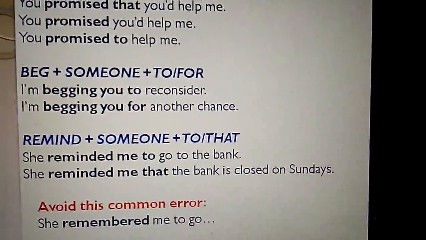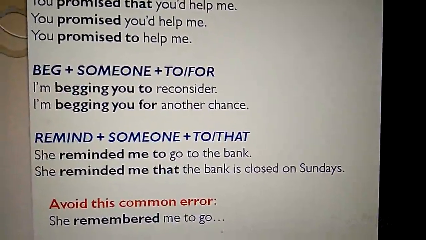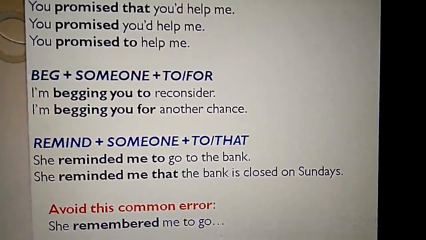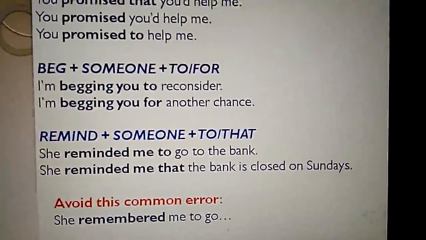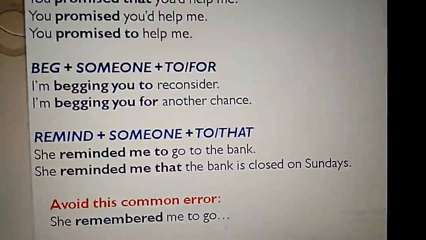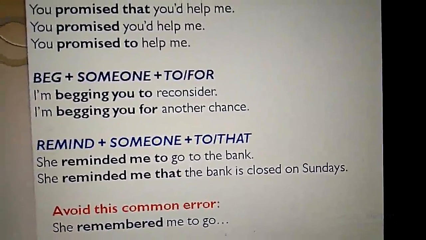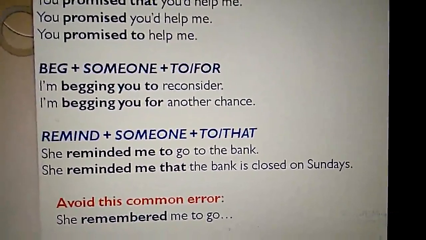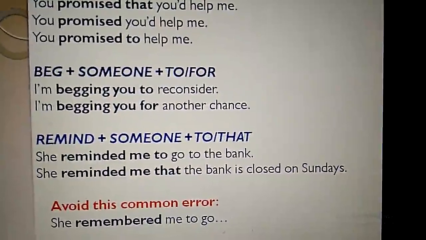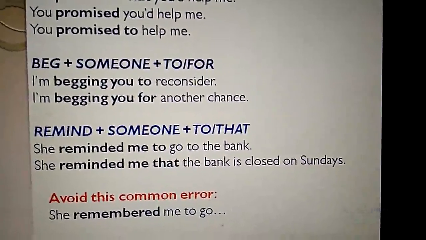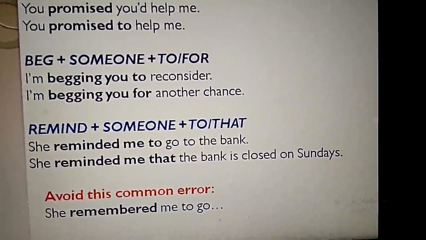And one more verb is beg someone plus to or for. So see these examples. I am begging you to reconsider. This is a pattern wherein begging is a reporting verb. Immediately after begging, we have used someone plus to infinitive. And we have a second pattern of using this reporting verb. I am begging you for another chance. For also we have used. This is one more pattern.